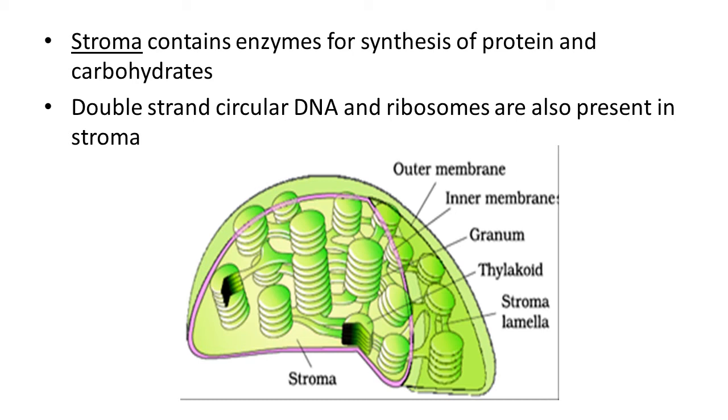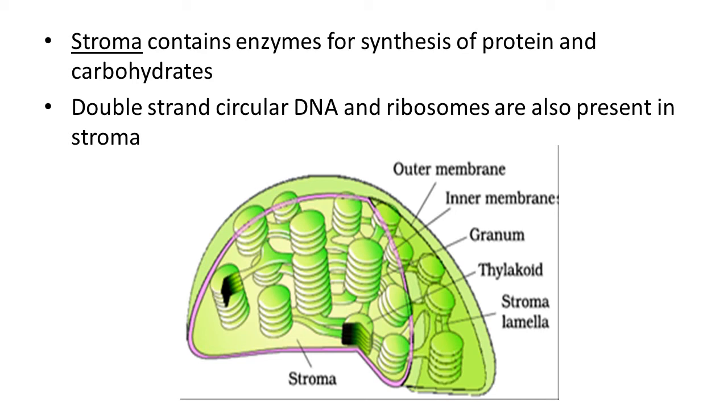Then in between the granal regions, the intergranal lamellae are there, and the arrangement is like a stacked pile, a coin-type arrangement, of thylakoids, where the green pigment chlorophyll is actually present. The majority of chloroplasts of green plants are found in the mesophyll cells. This structure you have already studied in the anatomy of leaf. These are lens-shaped, oval, spherical, discoid, or even ribbon-like organelles having variable length.